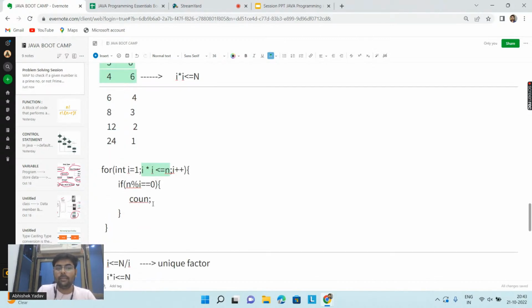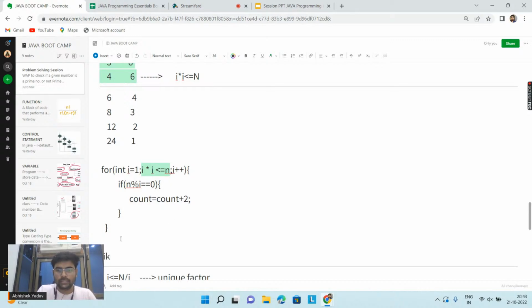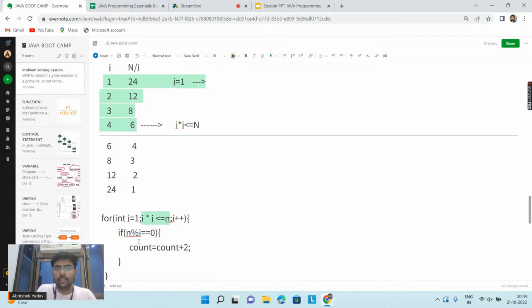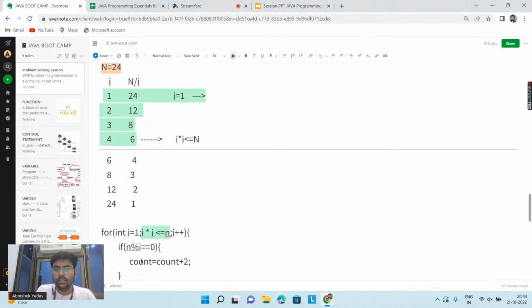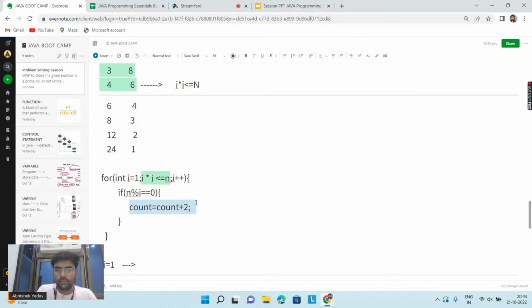So why am I incrementing my count by 1? There is no need to increment your count by 1. You will say, I will increment my count by 2. Is everyone clear why I have incremented the count by 2? Because, let's take one example, if I is equal to 1, my if condition will become true, and if I know one factor, then 24 is also a factor, so I will increment by 2. Everyone is clear? Count is equal to 2 now.